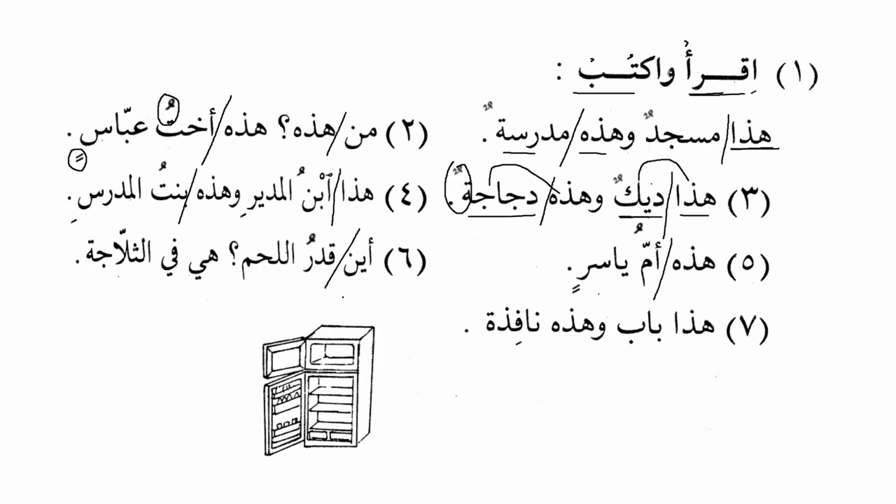Aina qidrul lahmi. Where is the cooking pot for the meat? Fi thallajati, it is in the fridge, as we can see over here. Thallaja is a fridge, or refrigerator as well sometimes.